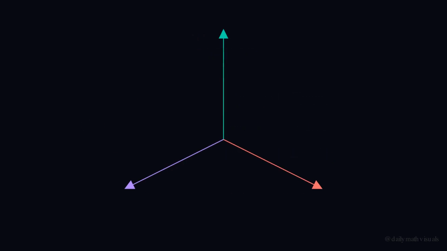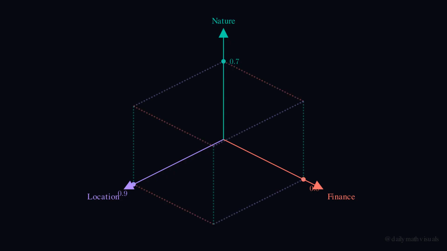Now let's build the query vector for bank. Remember, bank could mean a financial bank or a river bank. For finance, bank scores 0.8, high, because bank is often about money. For nature, bank scores 0.7, also high because river banks exist. For location, bank scores 0.9, very high. Both meanings are places you can go to. So the query vector for bank is 0.8, 0.7, 0.9. This is bank asking, who can help me figure out what I mean?